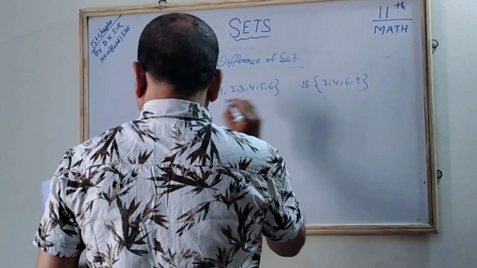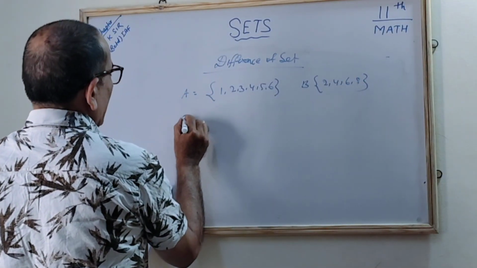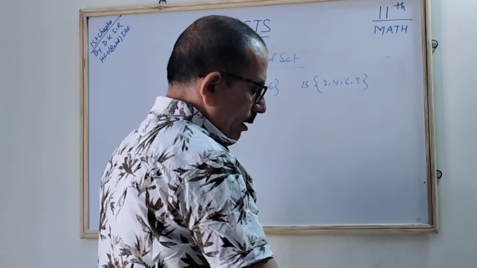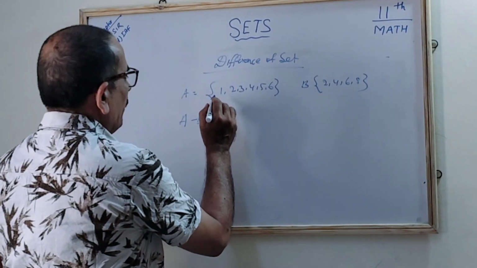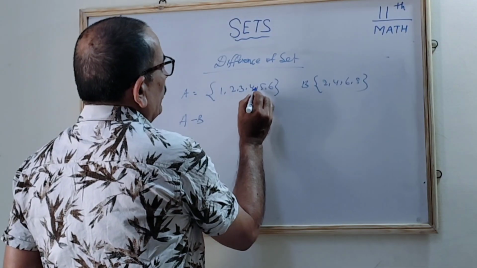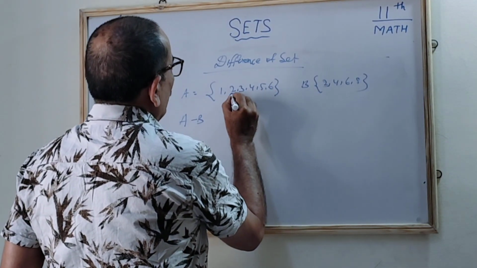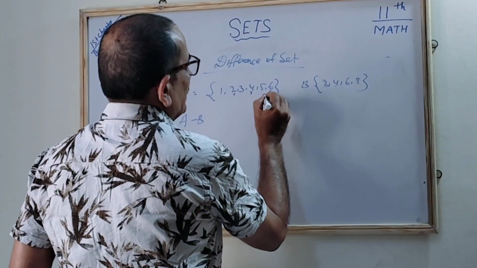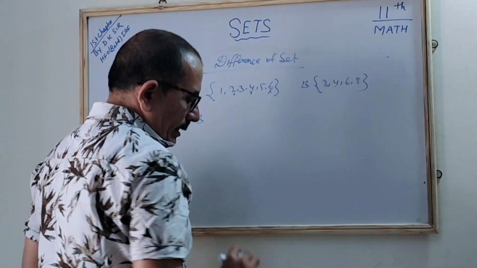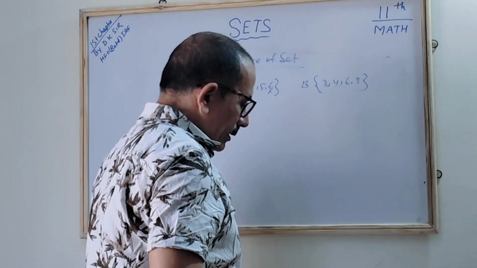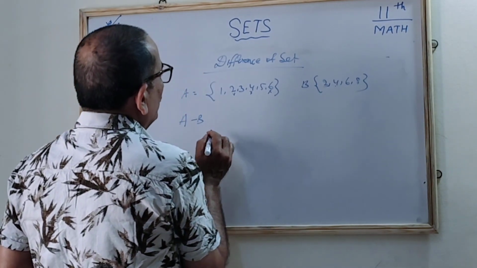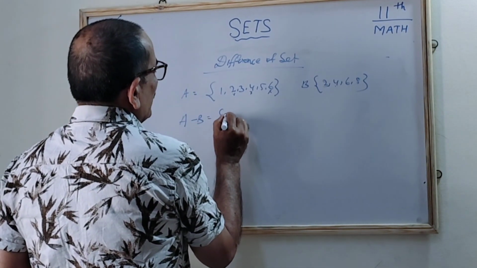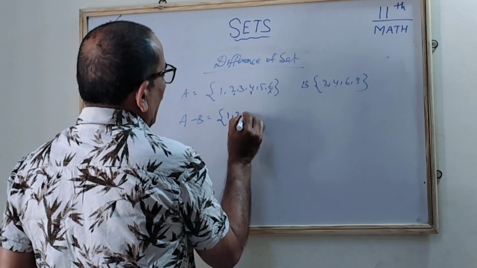A minus B: whatever is in B, you remove from A. 2 is there, remove it; 4, remove it; 6, remove it. So you are left with 1, 3 and 5. So A minus B is the set with 1, 3 and 5.